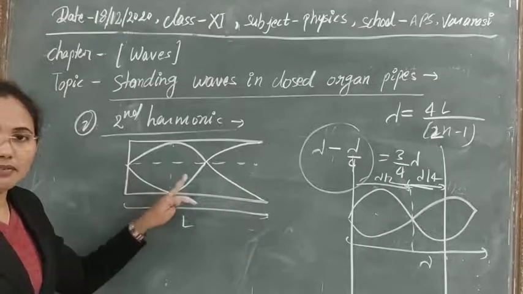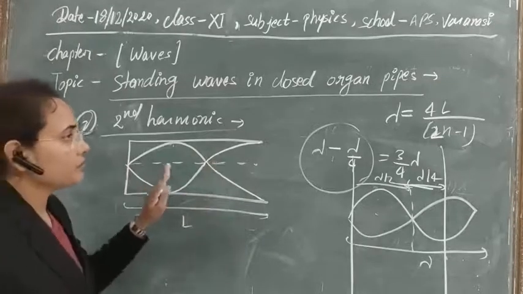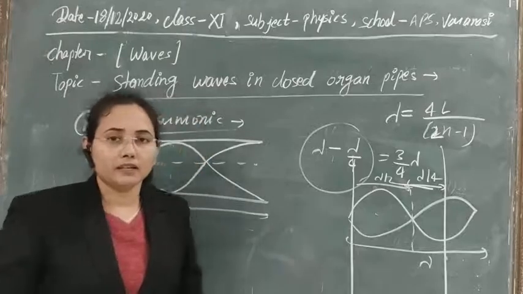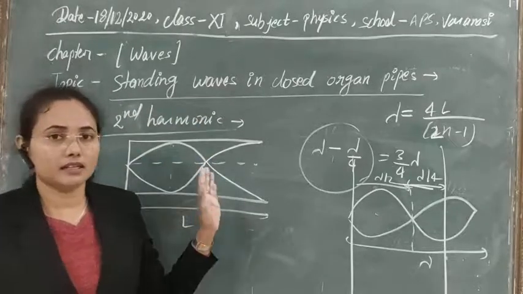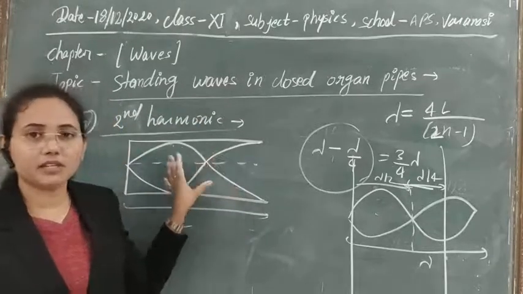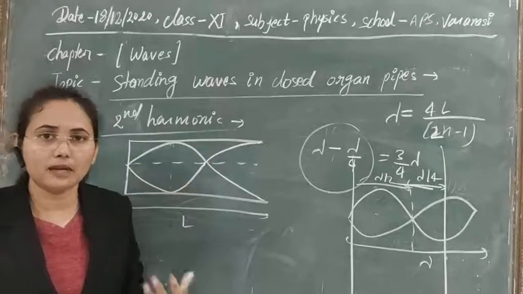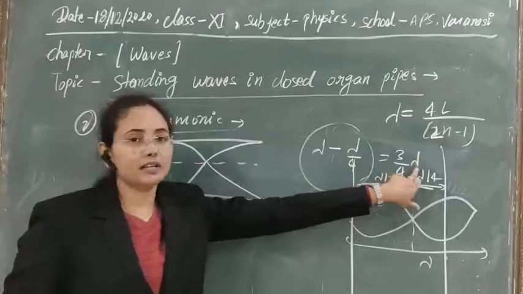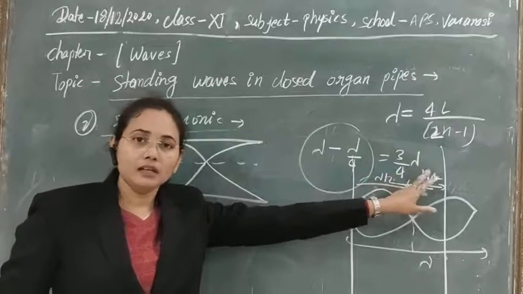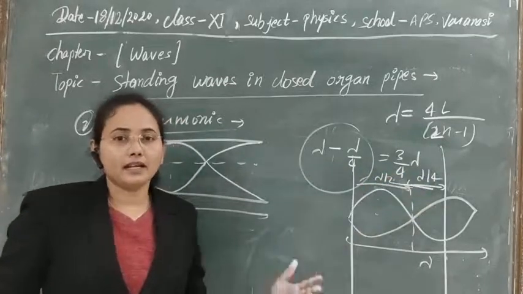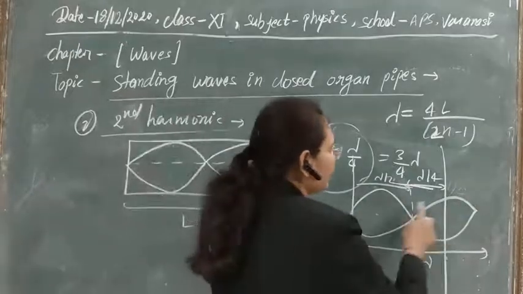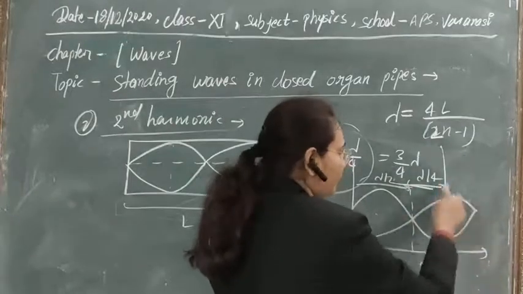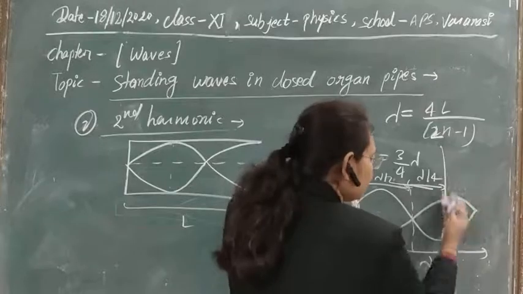So I think the concept is clear. This is very simple to study here. This is the wave shape that we are getting in any closed organ pipe or in any string. So we are getting 3/4 of the lambda, simply 3/4 of the wave. In one rotation we get the whole wave, and here we are getting only 3/4 of the wave.